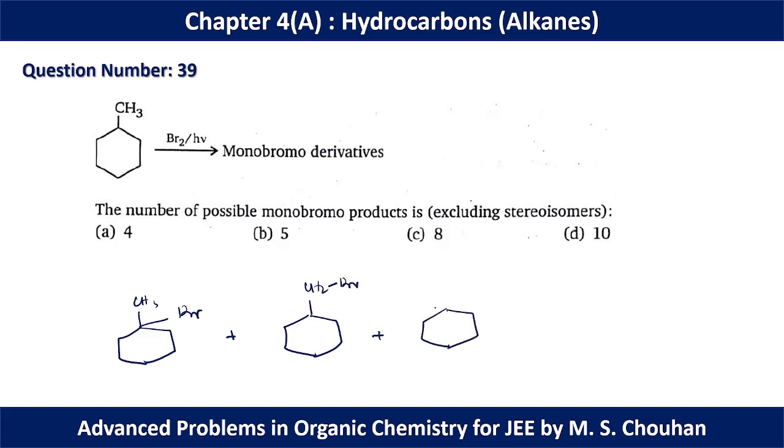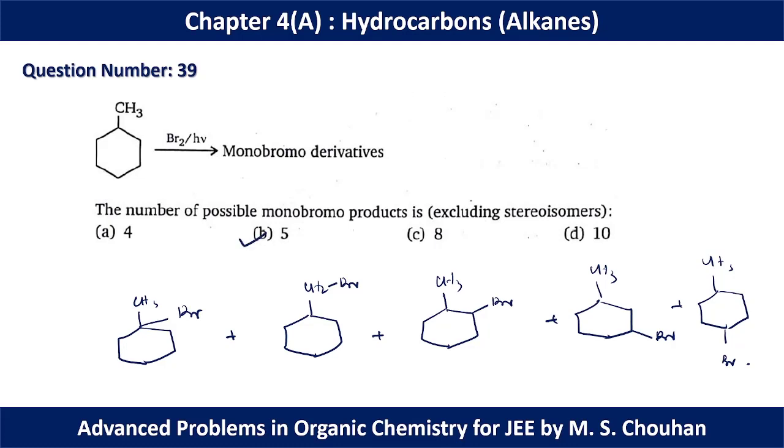We can draw another structure like this one, and another structure like this, and lastly we can draw this one. Okay, so it is clear that we can form 5 different forms of the products. That's why for question number 39, option B should be the correct option.